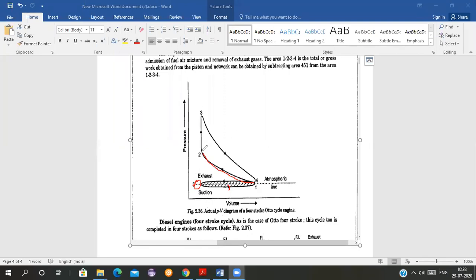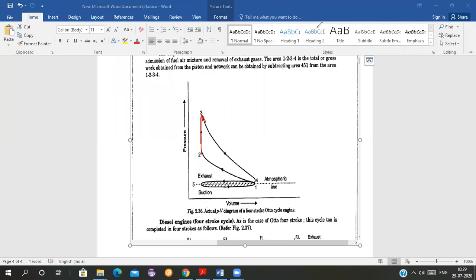Then what is happening? See, there is a pressure rise, and there is a curve here. There is an immense pressure rise, but there is a little bit of curve shown here. There is not a straight line shown. The pressure will rise immensely, but in the actual diagram, see there is a curve. Because of this curve, it is differentiated as compared to the ideal Otto cycle. So this is the actual PV diagram of your Otto cycle.